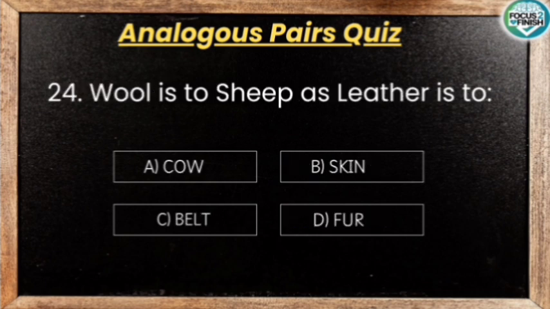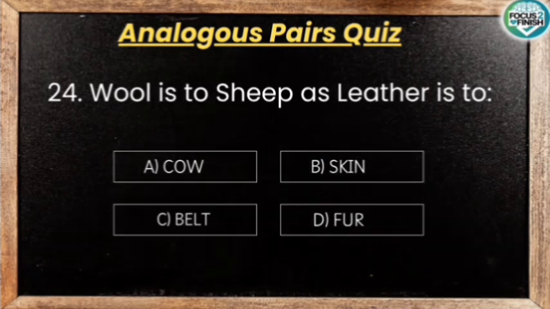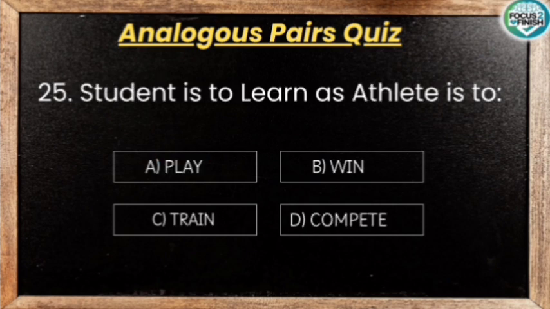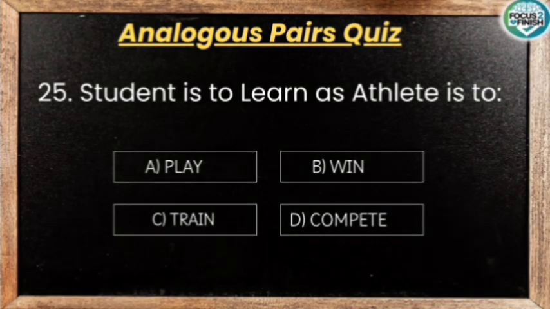Wool is to sheep as leather is to. Wool comes from sheep and leather primarily comes from cowhide, so the answer is cow. Student is to learn as athlete is to. The primary activity of a student is to learn. The primary activity of an athlete, to improve, is to train, so the answer is train.